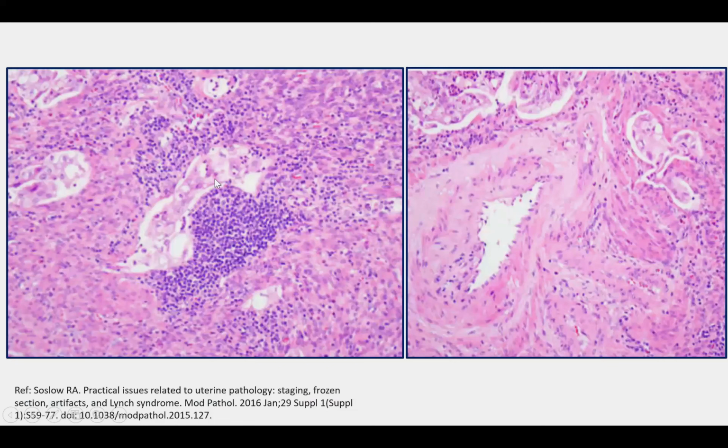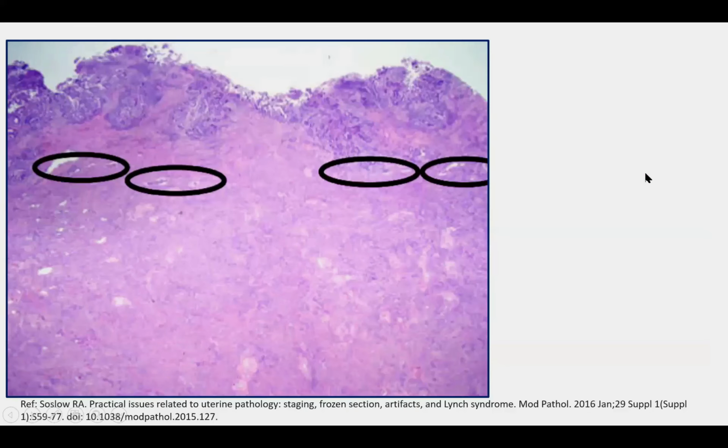On the left, we see tumor cells in a space which is surrounded by a lymphoid aggregate. The tumor cells are cohesive, so this is more likely to be true invasion. On the right, we see tumor cells in spaces. The tumor cells are cohesive, and there's a nearby large, thick-walled blood vessel. So this is also more likely to be true invasion.